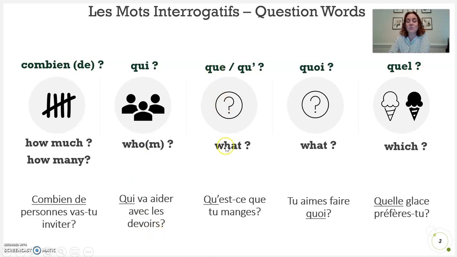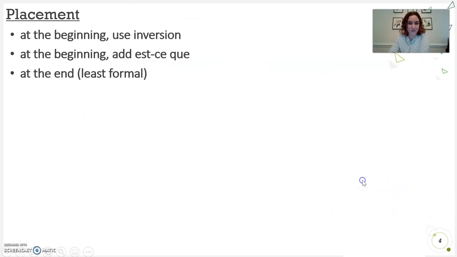Que means what at the beginning of a question. Qu'est-ce que tu manges? What are you eating? Quoi means what at the end of a question or after a preposition. Tu aimes faire quoi? What do you like to do? That's very informal. And quel is an adjective that has four forms, masculine, feminine, singular, and plural, to mean which. Like, quelle glace préfères-tu? Which ice cream do you prefer?